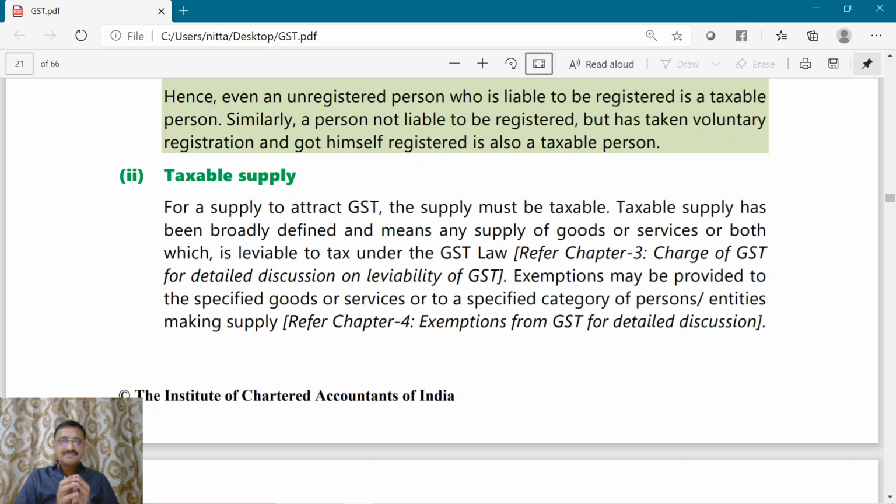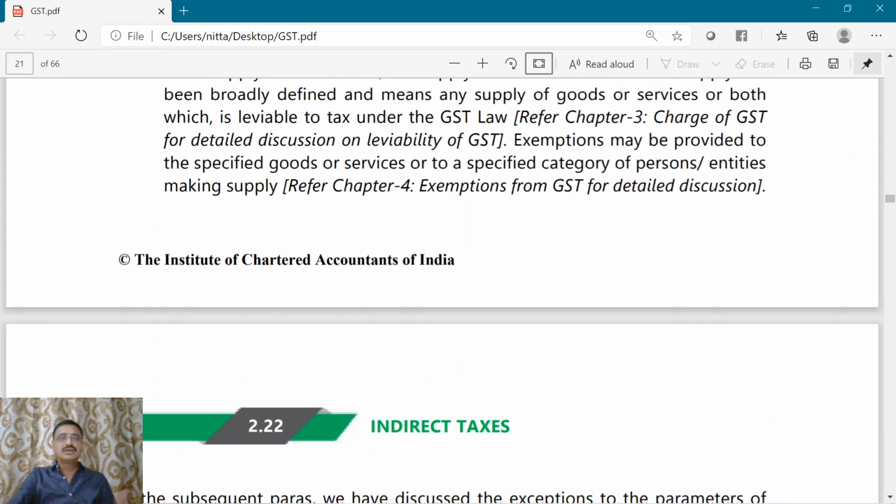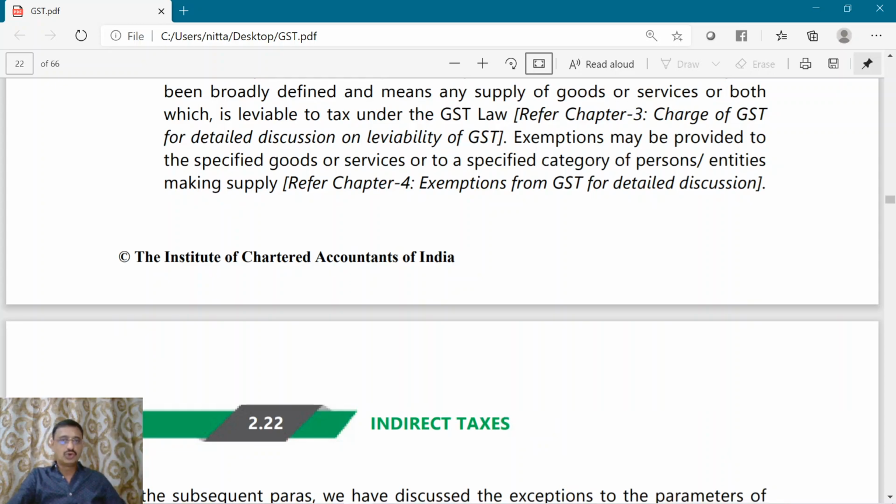What is a taxable supply? Taxable supply means the supply of goods or service or both which is liable to tax under the provisions of the GST law. However, for certain goods and for certain services, exemption may be granted, or a class of persons or a class of entities may be granted exemption from the supply. So, what are the goods or services which are exempted? We will discuss in chapter 4.